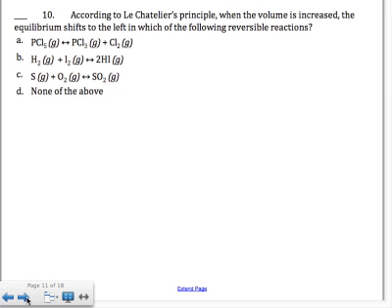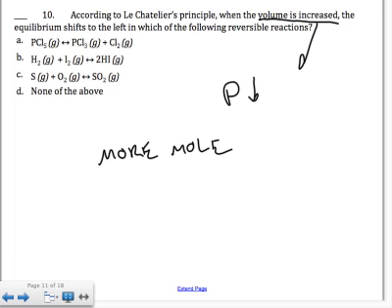According to Le Chatelier's principle, when the volume is increased, equilibrium shifts to the left in which of the following reversible reactions? So shifting to the left when the volume is increased. Volume increased is the same as pressure decreasing. So that means it's going to favor the side of the reaction which has more moles of gas. So we want it to shift to the left, and we need to find a reaction which has more moles of gas on the left-hand side.